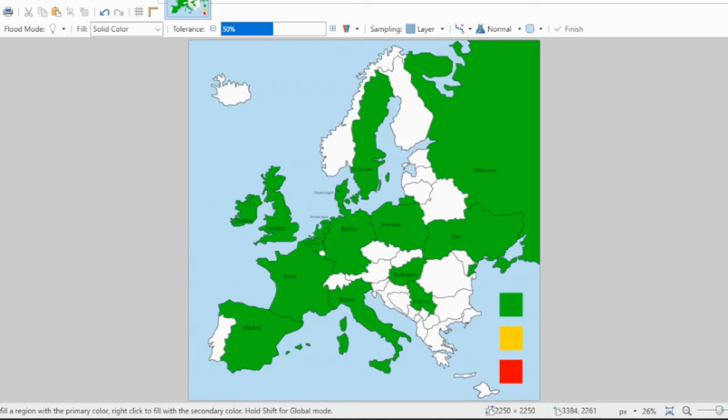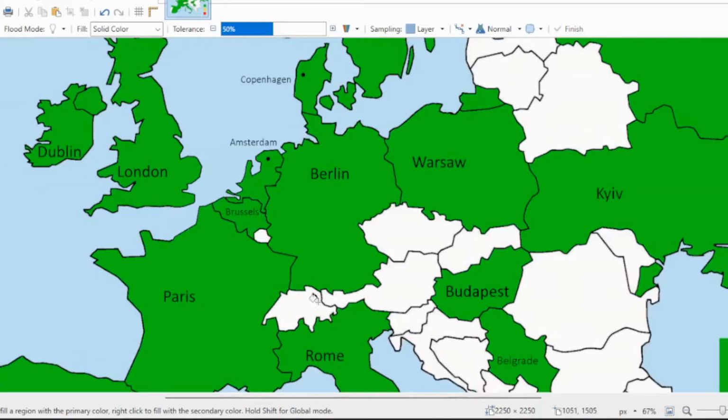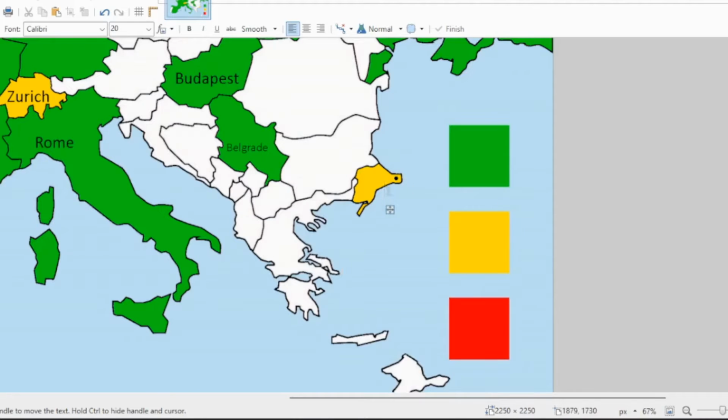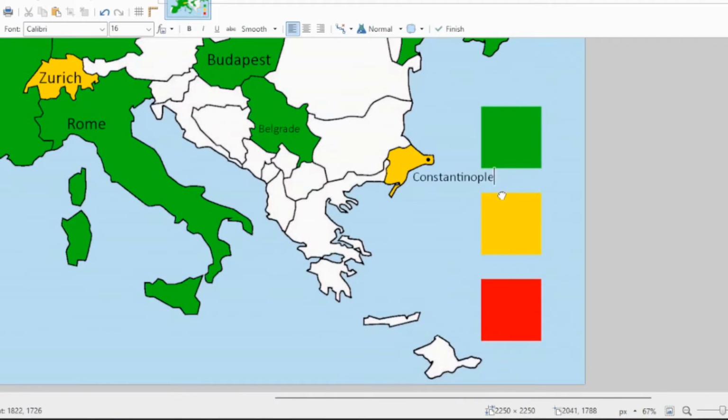Okay, we've done all the greens, and now we're going to move on to the yellows, and there probably is not going to be too many of them here. So for Switzerland, I'm pretty sure, or sort of sure, gonna make that bigger. Zurich, or something like that. This here, Turkey, or at least the European part of it, it's a little long, but I think it's called, or at least it was called this a long time ago. I'm not sure if it's still called this, but I was taught, like, back in my World 1 that this was Constantinople. I am gonna be taking points off if that's not what it's called.